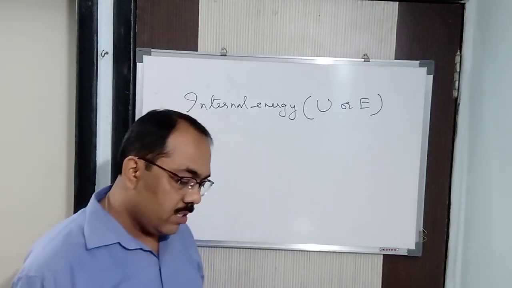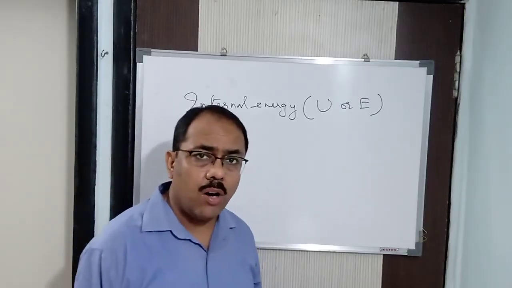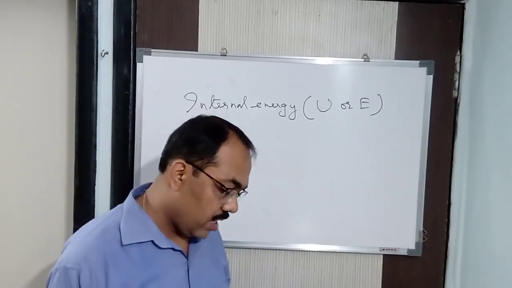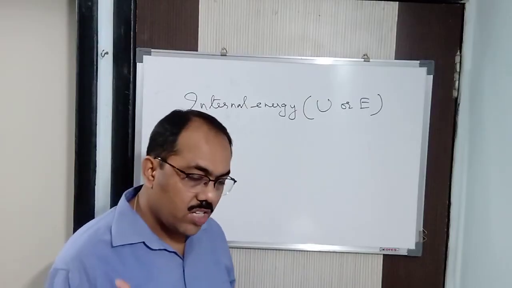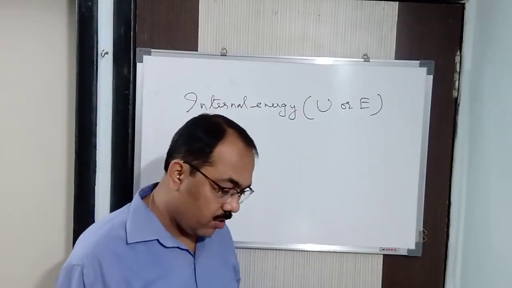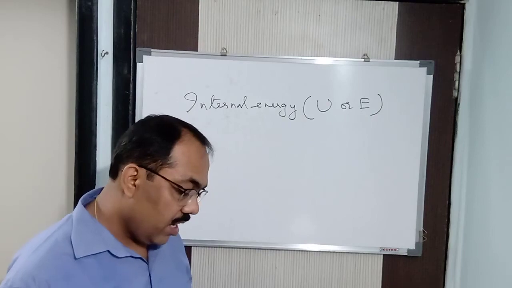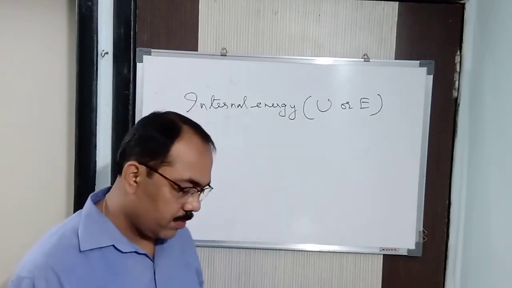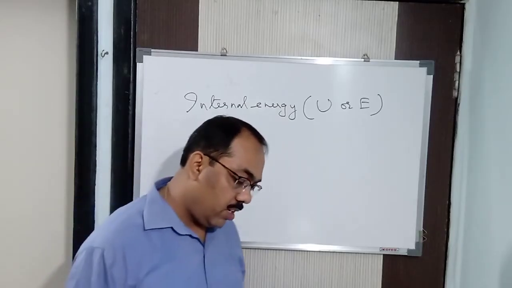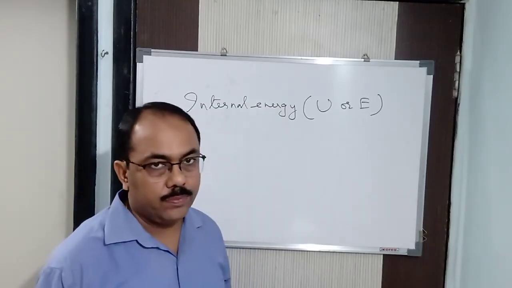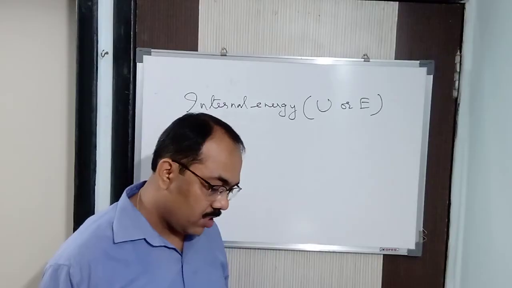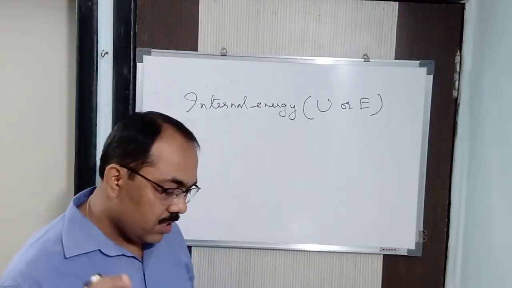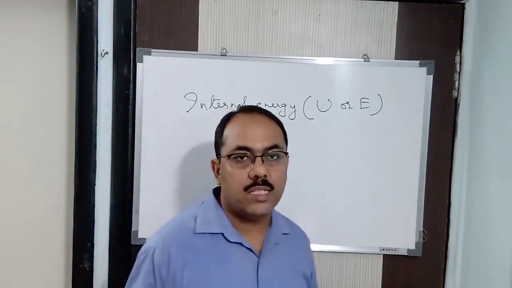Every substance is associated with a definite amount of energy, and that energy is called the internal energy. But let me tell you again, you can note this point down: it is not possible to find the absolute value, because it involves certain quantities which cannot be measured.